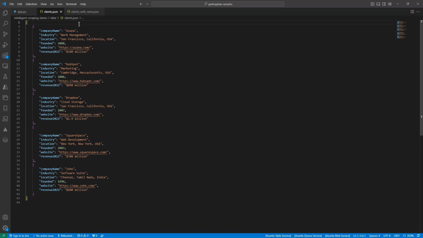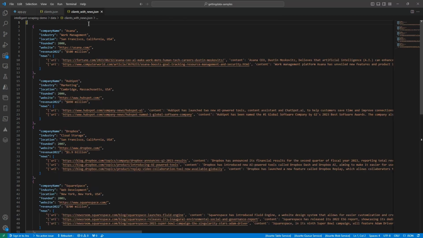This is a list of companies with some basic information. And this is that same list after using AI to automatically find and summarize some recent news articles about each company. So the basic idea here is that as a company, you'll have some information about your clients coming from your CRM, your HubSpot, your Salesforce.